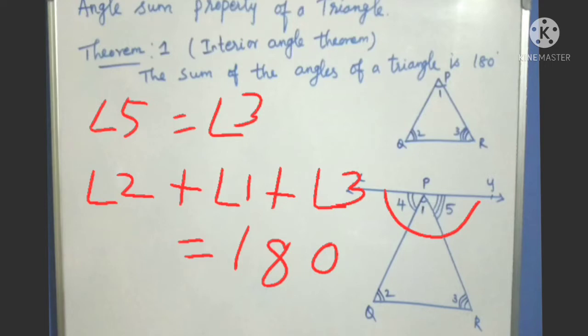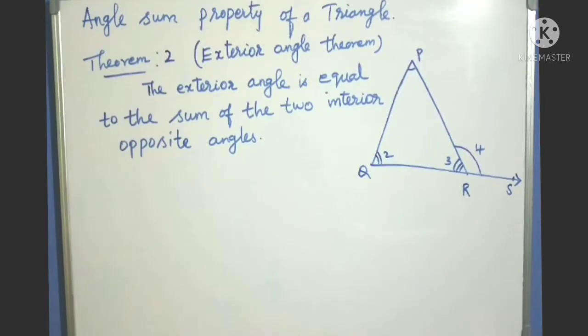The second one is the exterior angle theorem. What does that mean? This is the exterior angle. The exterior angle is equal to the sum of the two interior opposite angles. So this one is angle 1. The sum of the two interior opposite angles, what are they? That is 1 and 2. 1 and 2 are the opposite angles.